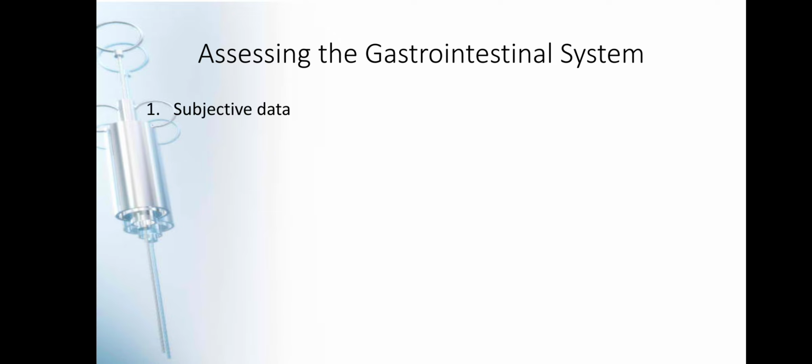Now, the first thing that we do is to gather subjective data. Now, ito pong sinasabi ko dito is hindi po to separate na per system. Ang gagawin po natin, remember po, sa ating head-to-toe assessment, we will start on the health history. Now, yung health history nyo po is para mas maganda din yung pagkaka-organize niya, you may start by system. Then as follows, pag sa physical head-to-toe assessment, doon na naman yung by system, no? So, sa mga subjective data, ito yung mga kukunin natin.